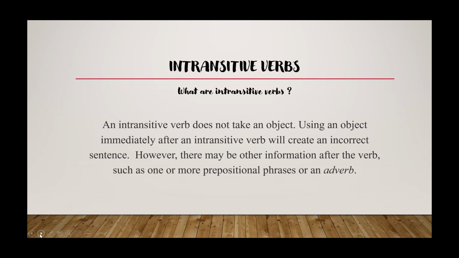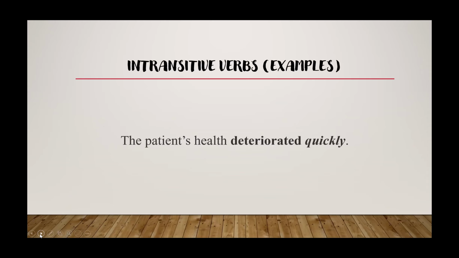Now, let's get to intransitive verbs. What are intransitive verbs? An intransitive verb does not take an object. Using an object immediately after an intransitive verb will create an incorrect sentence. However, there may be other information after the verb, such as one or more prepositional phrases or an adverb. Now, here are examples of the intransitive verbs.